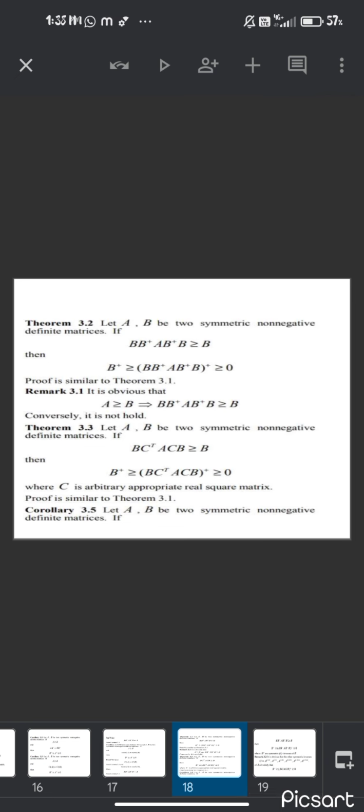Next, let A, B be two symmetric non-negative definite matrices. If B⁺ A B⁺ B ≥ B, then B⁺ ≥ (B A A⁺ B)⁺ ≥ 0. This is similar to 3.1. And if A, B are any two symmetric non-negative definite matrices, and B C^T A C B ≥ B, then B⁺ ≥ (B C^T A C B)⁺ ≥ 0.